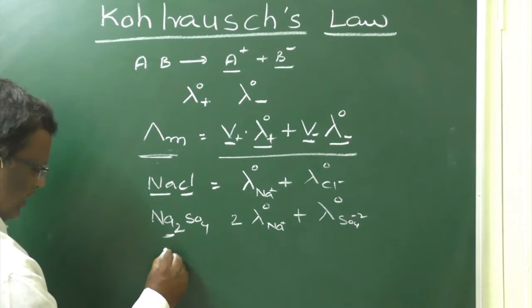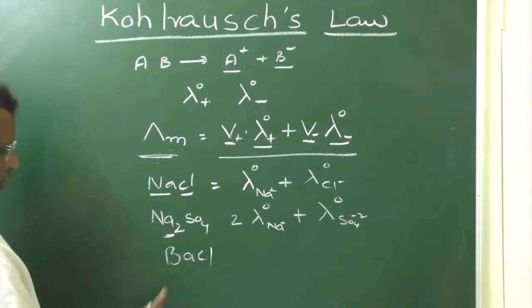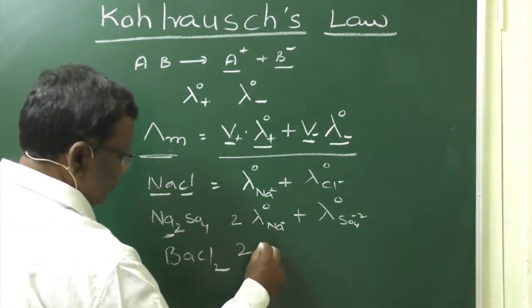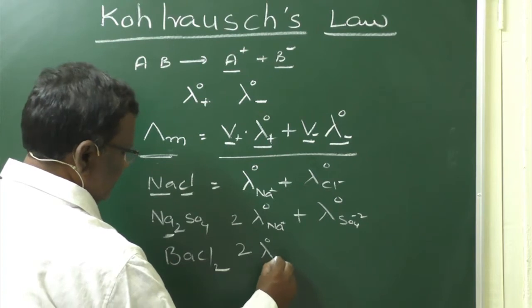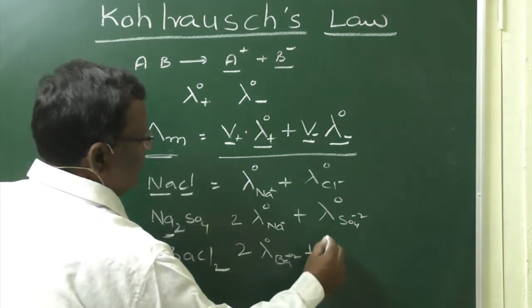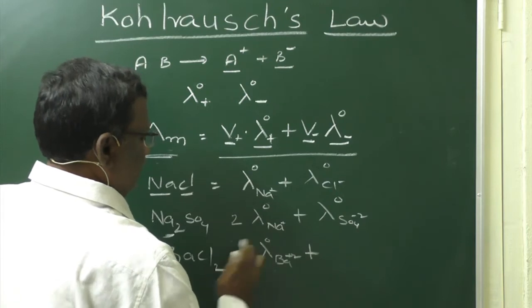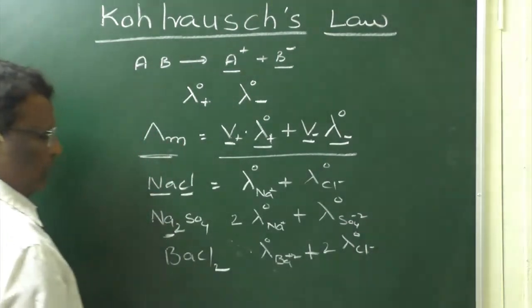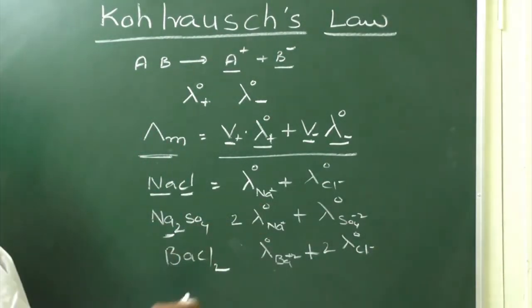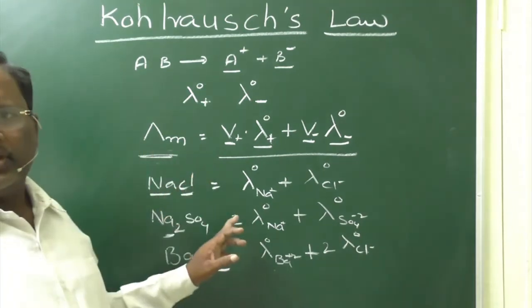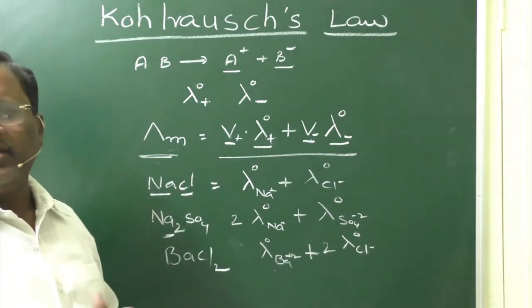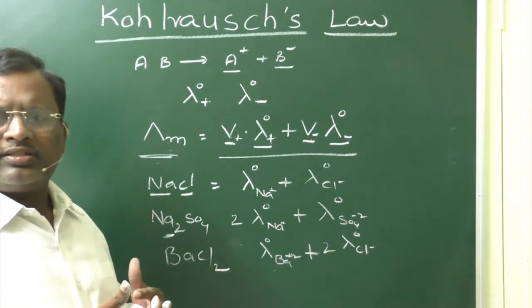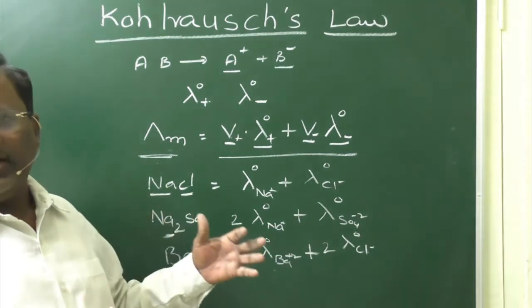If it is BaCl2, 1 cation and 2 anions are there. So, in such case it is lambda naught of Ba 2 plus plus 2 into lambda naught of Cl minus. So, in that way you can get the molar conductivity. The molar conductivity is nothing but the sum of the conductivities of the total ions present at infinite dilution.